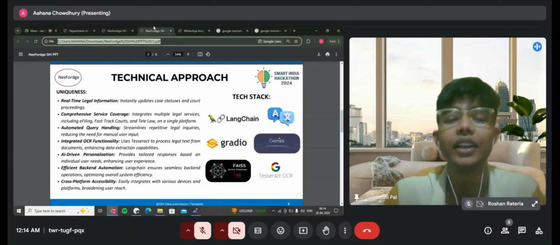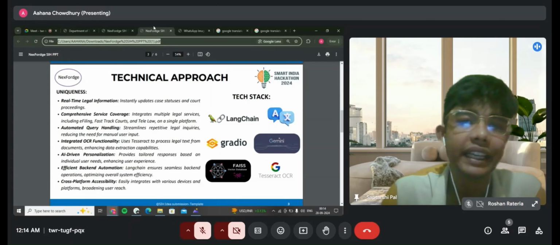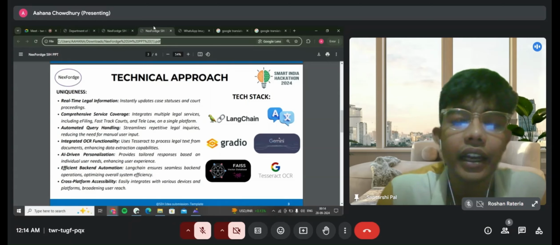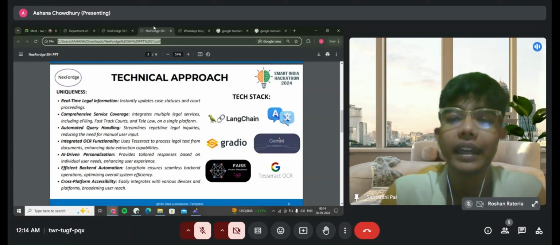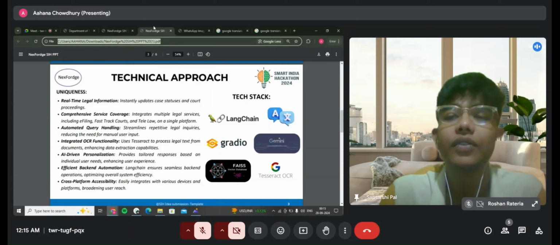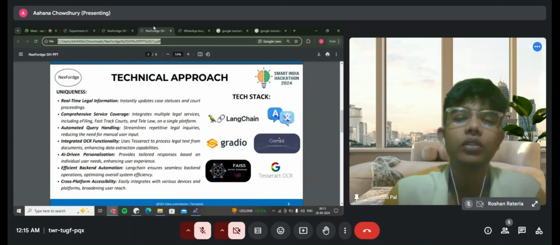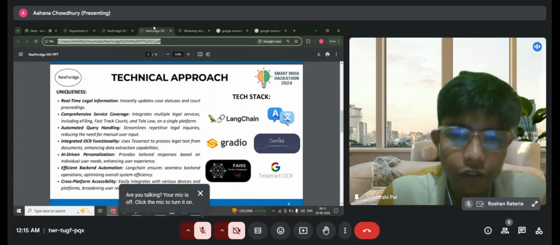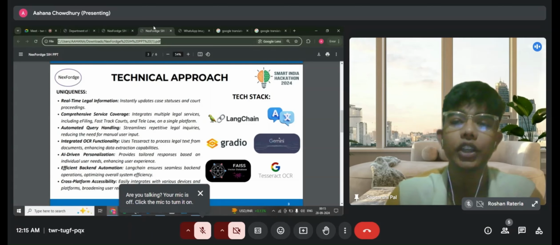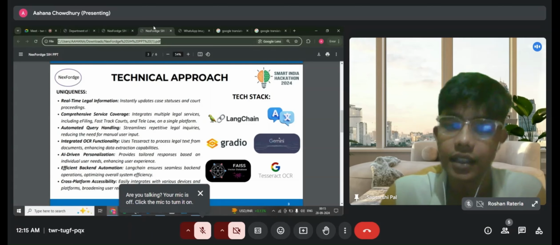Once a query or text is extracted from the image or PDF, the text is sent to LangChain. LangChain then orchestrates the workflow, ensuring seamless interaction between various components. It is also responsible for structuring queries, managing the data flow, and facilitating communication across different layers of the system. To ensure efficient retrieval of relevant legal information, we have implemented FAISS.